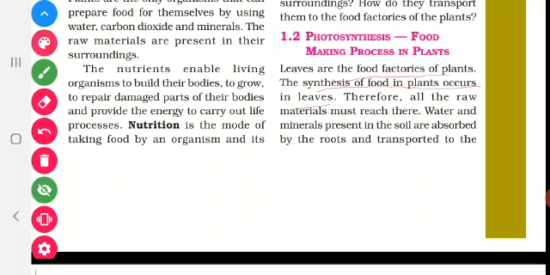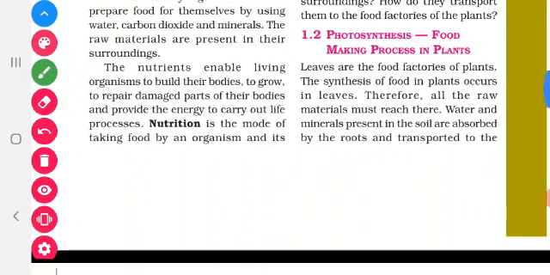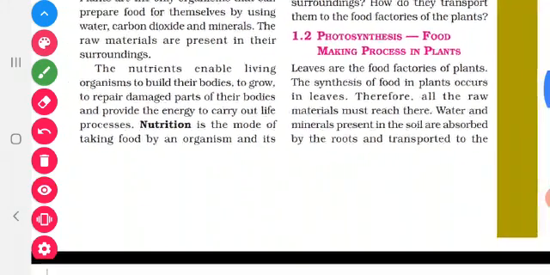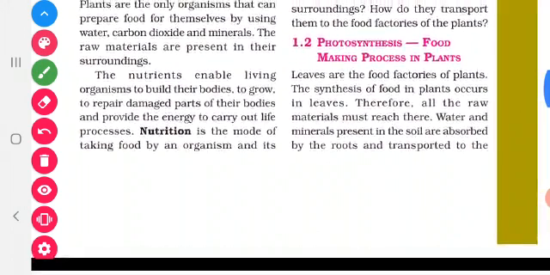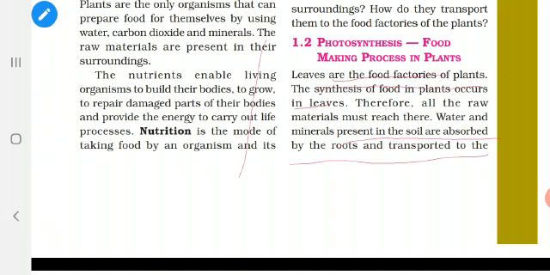Okay, let us see how the raw materials reach the leaf. The first raw material is water. The second one is mineral. Both water and minerals reach the leaves by the same process. The water and minerals are present in the soil.